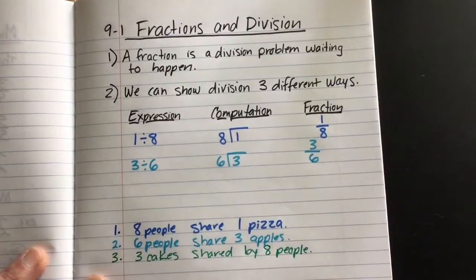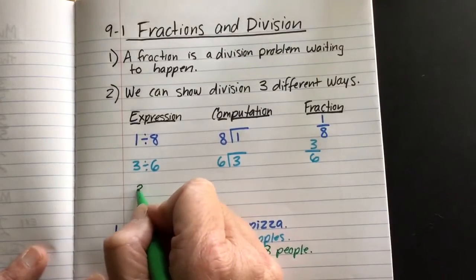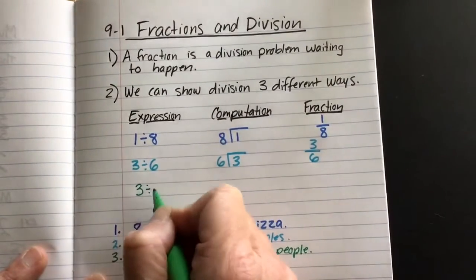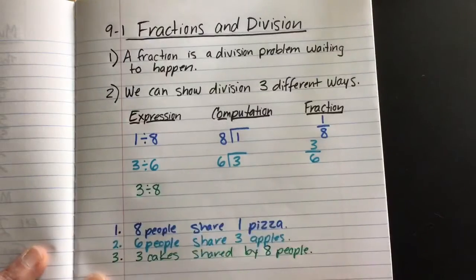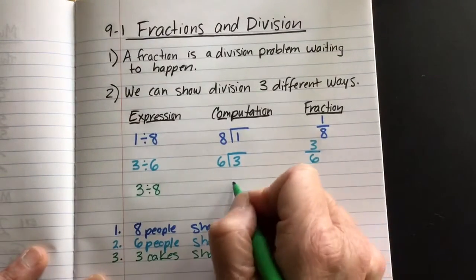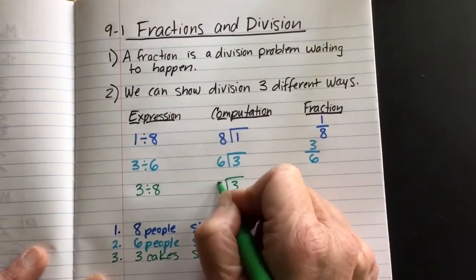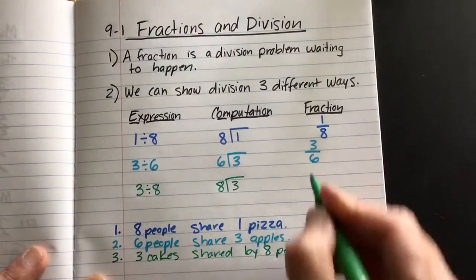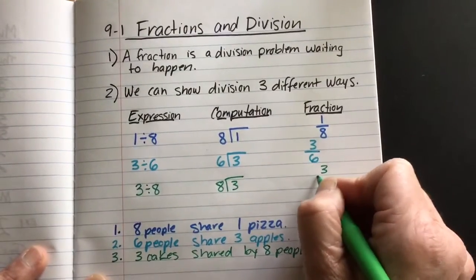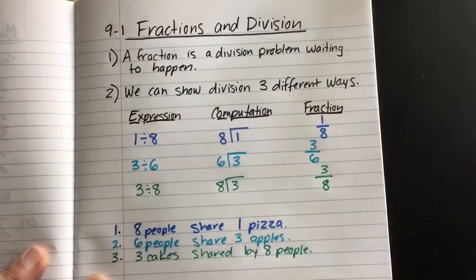So we have to think about this. 3 cakes shared by 8 people. So we have our 3 shared by 8. 3 of them divided into 8 portions. We have 3 divided by 8.